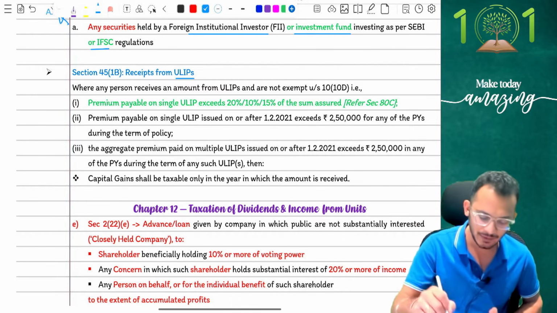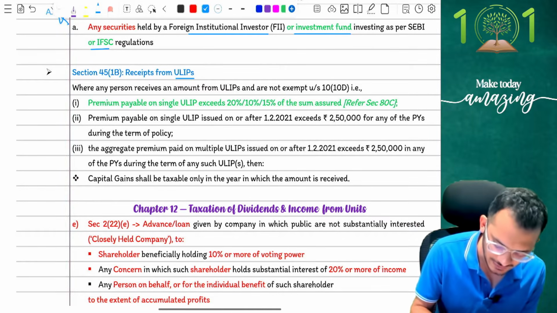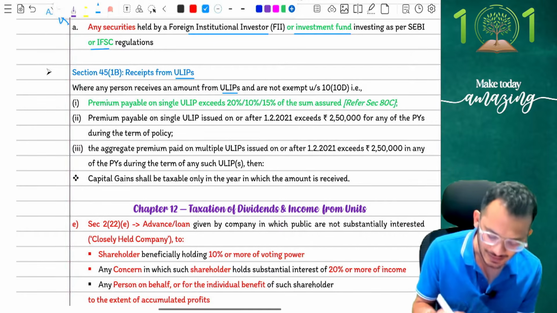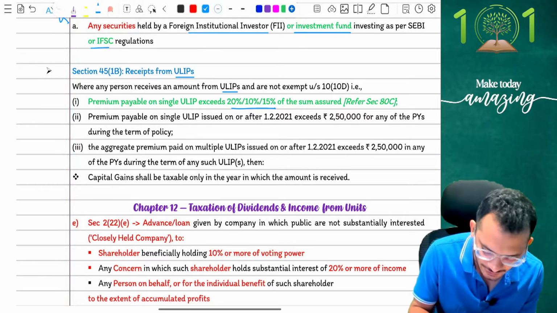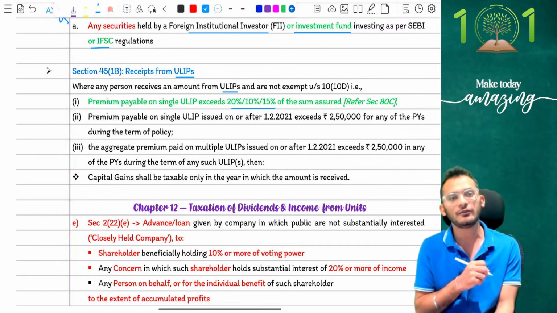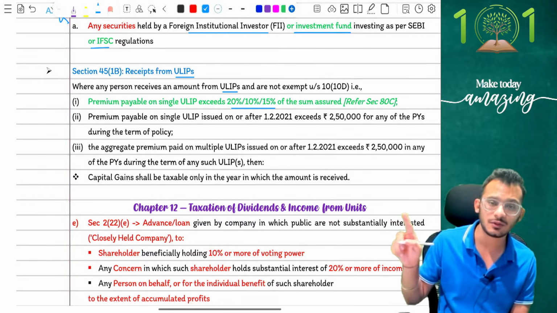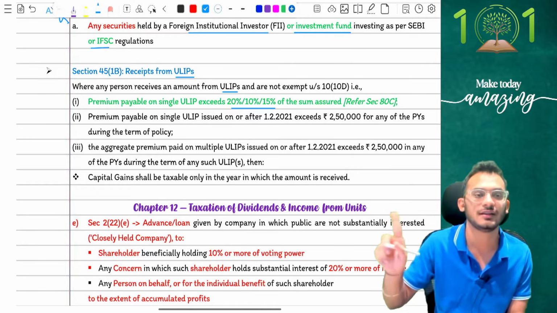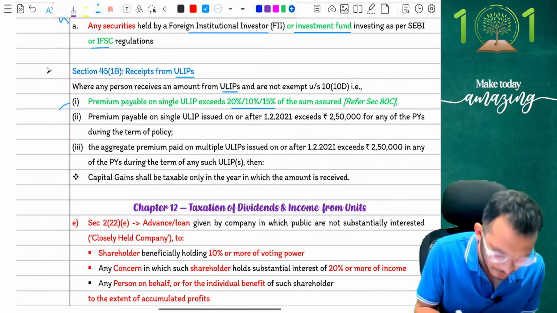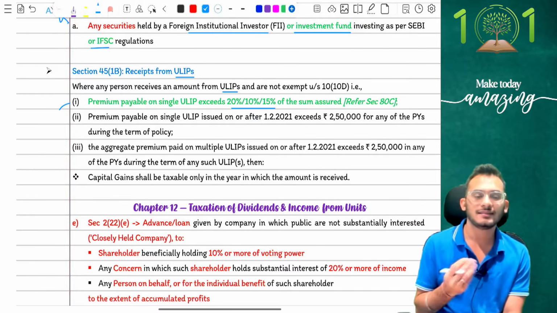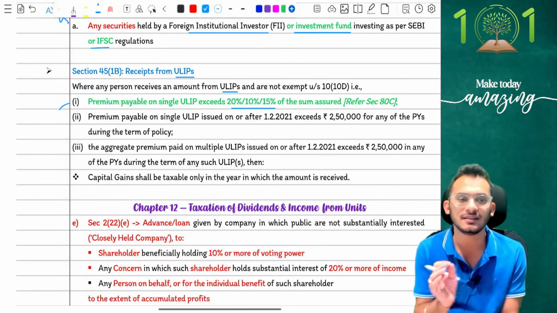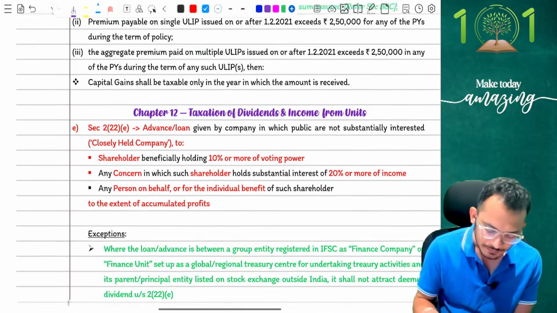So it's a very small amendment, people, which clarifies that where a person is receiving any amount from ULIPs, it is now going to be taxable under the head capital gains, even on the condition that the premium exceeds the 20, 10 and 15% rule. Now, the 2,50,000 was always there, but this is an additional condition, which means this has now been moved from IFOS to capital gains in your syllabus. Clear? Yes, never been tested, people, not very critical, but still important for you to keep in mind.